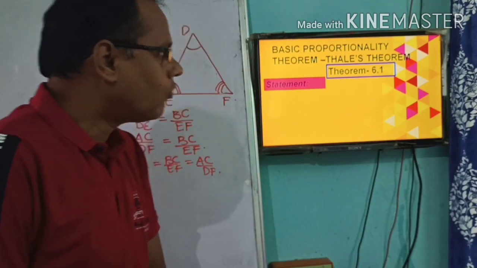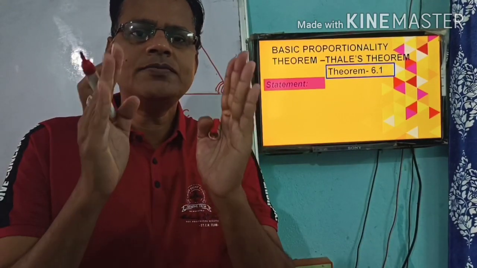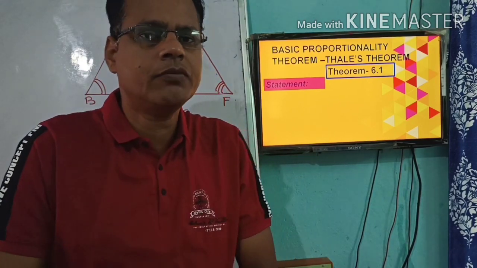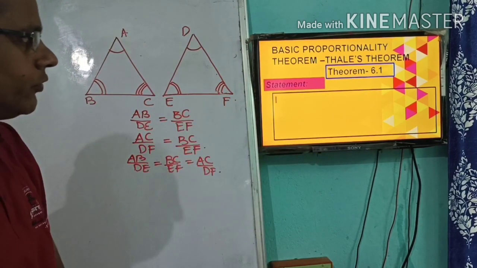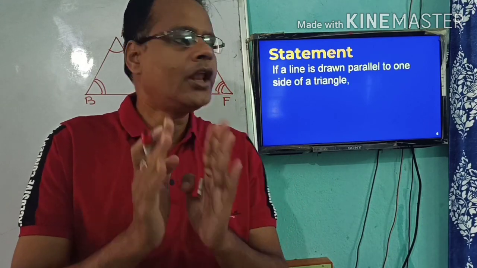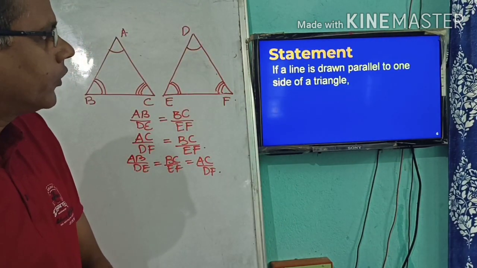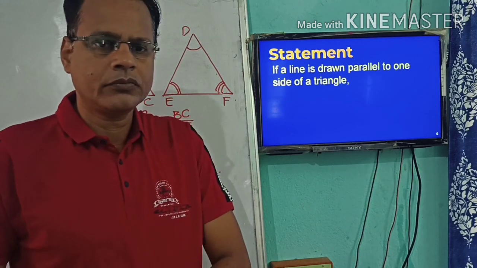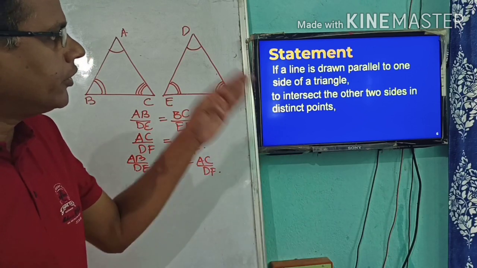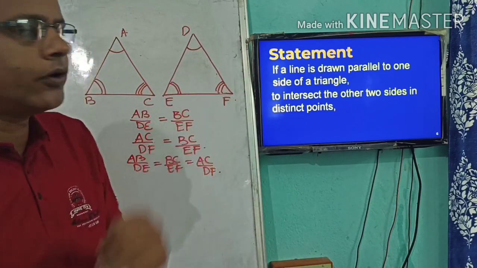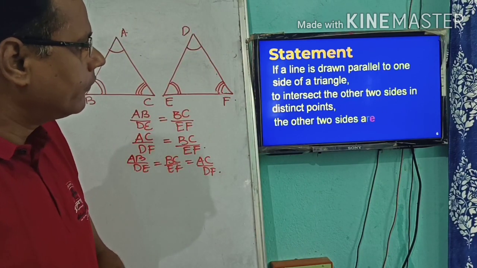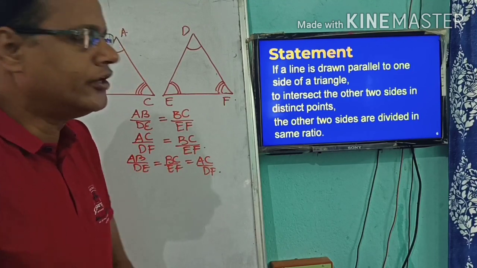Now let us discuss what this Basic Proportionality Theorem is. This is stated as Theorem 6.1 in the standard 10 NCERT book. Coming to the statement: if a line is drawn parallel to one side of a triangle to intersect the other two sides in distinct points, then the other two sides are divided in the same ratio.